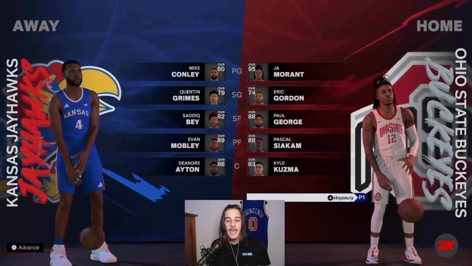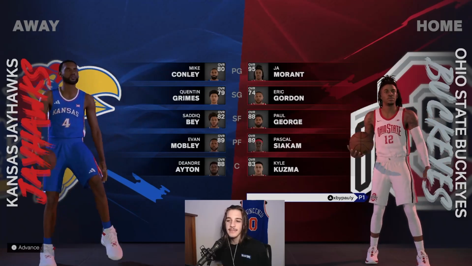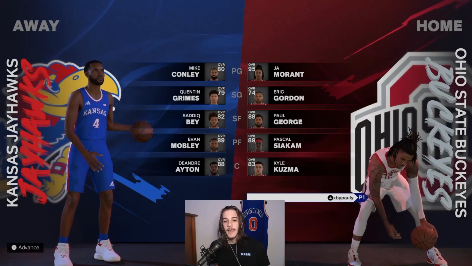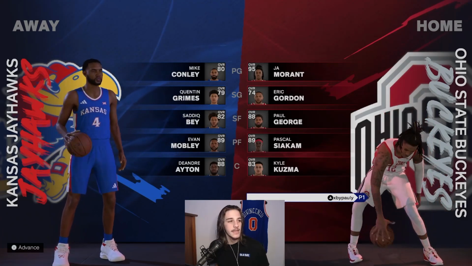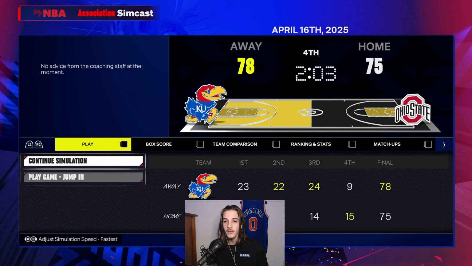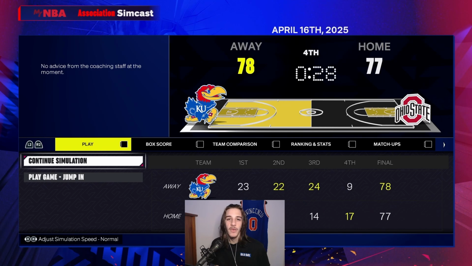The next game of the bracket is going to be 7 seed Kansas going against 10 seed Ohio State. You got Evan Mobley and DeAndre Ayton, and you got Ja Morant, Paul George, Pascal Siakam for Ohio State. Big first quarter for Ohio State, but Kansas kind of brings it back. It might be a close one. 3-point game. Could we have our first jump in of March Madness? 1-point game. We are going to hop in here.